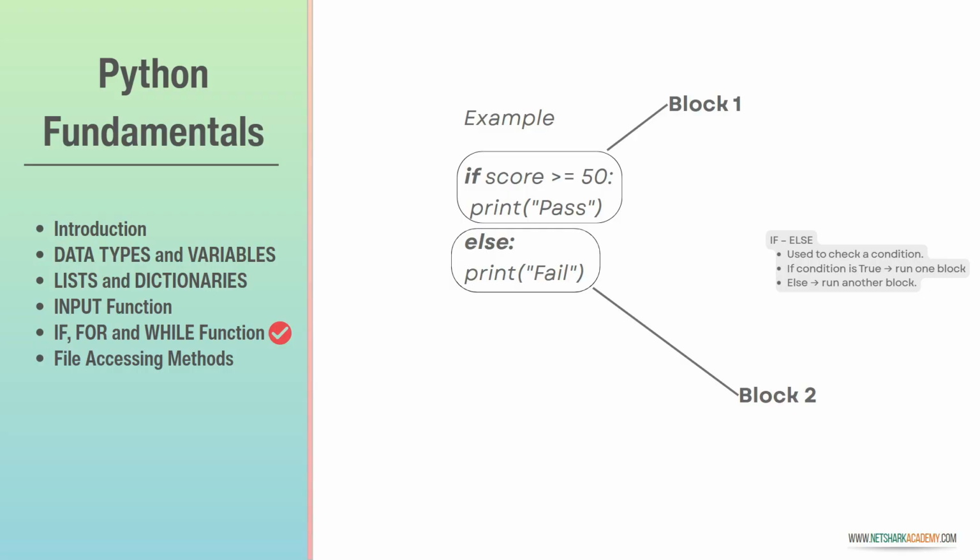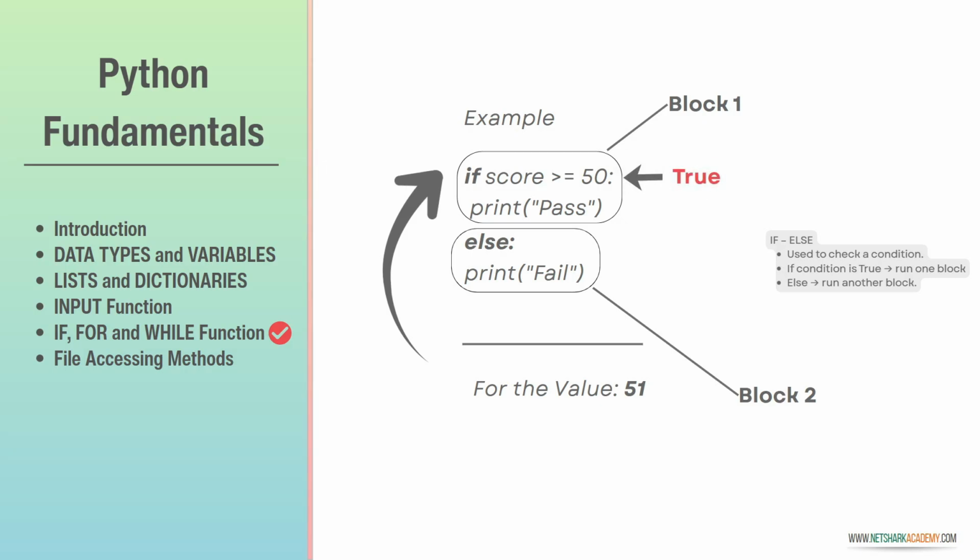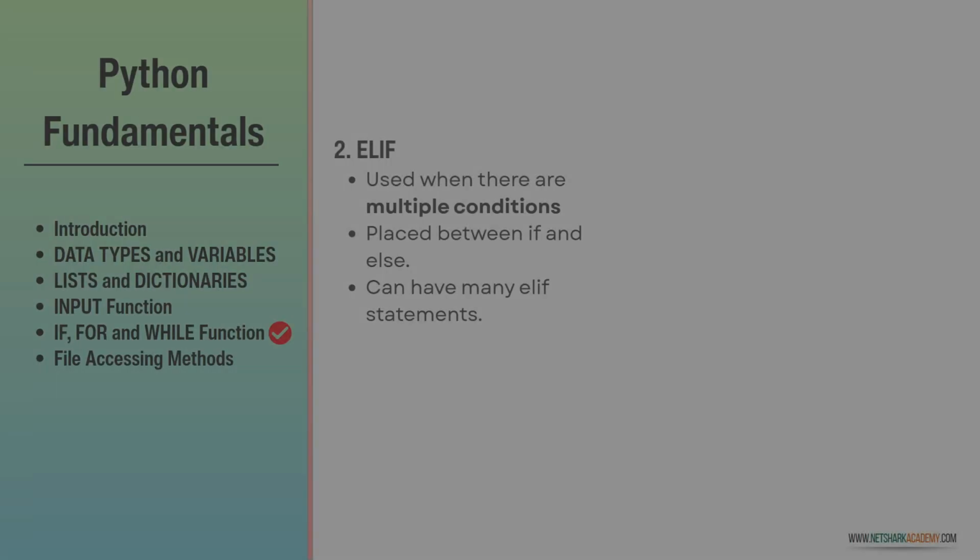Let's take another value. The score is now 51. Python checks the condition in block 1 again and executes the action in it. So for score 51, the condition is true, so block 1 action will execute and it will print pass. Here the control will not go to block 2 because the block 1 condition is true. If else statements are the foundation for making decisions in your program.